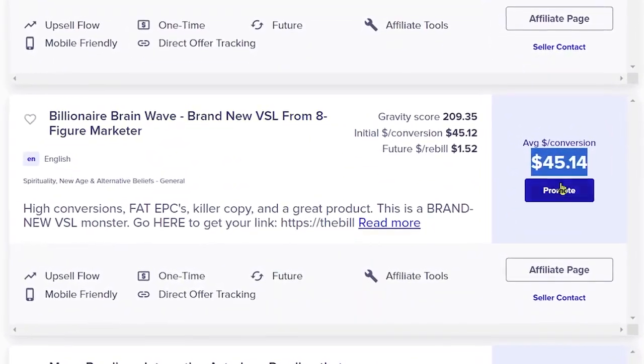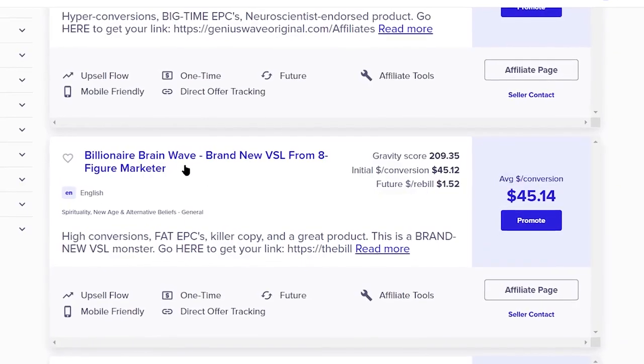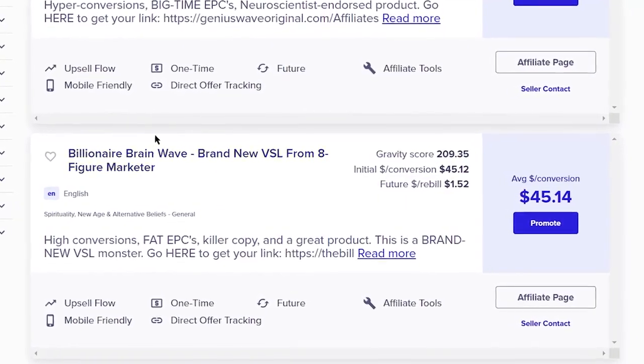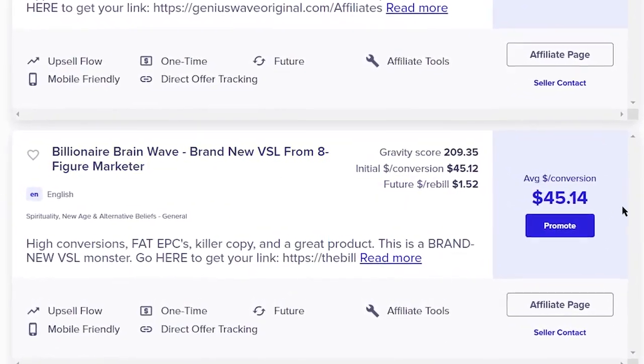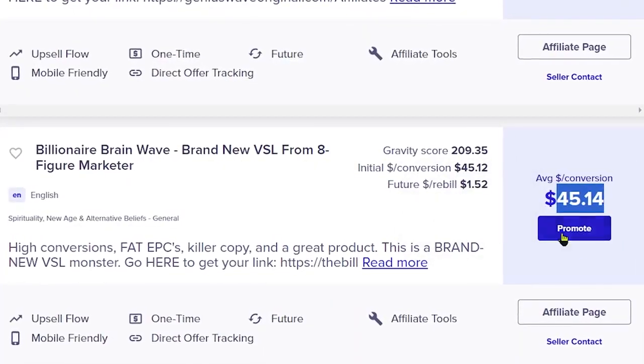And to promote your offer, you just need to press this button, and ClickBank will provide you with your custom affiliate link for this offer, which you can promote and earn over $57 in commission for every referral you get.